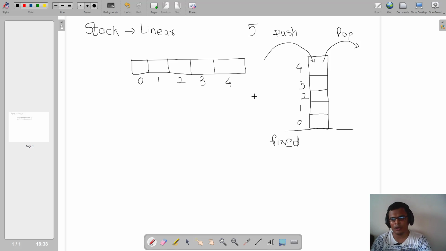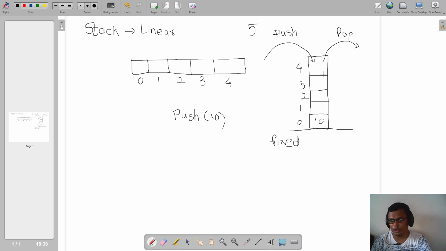Okay, now suppose I add my first element into my stack. Where will that element go? It will come at this position, the 0th position, right? So that will be my first operation. Suppose my first operation is push of 10. It is coming at this position.